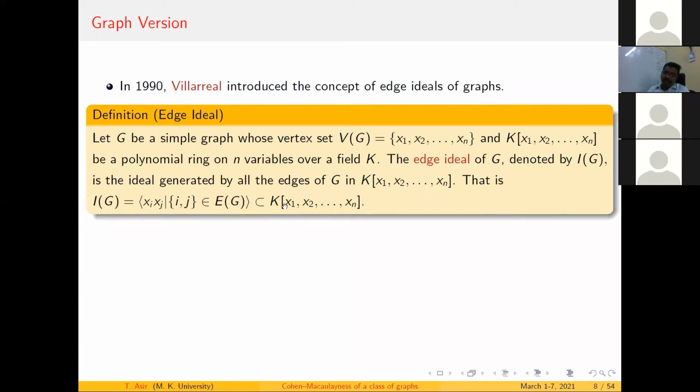This is a subset of the polynomial ring. So from a graph, I have an ideal in the polynomial ring. This ideal we call an edge ideal.